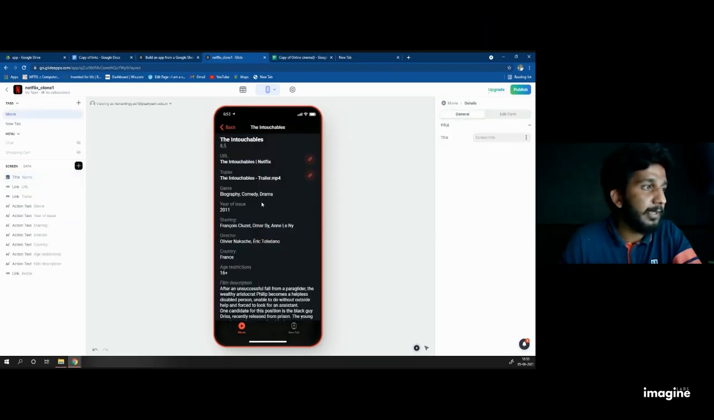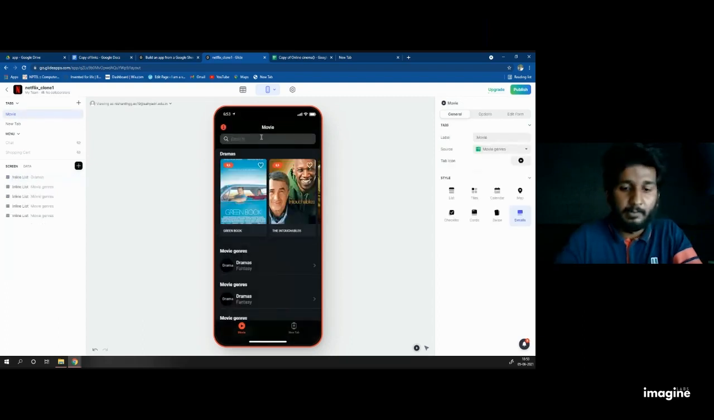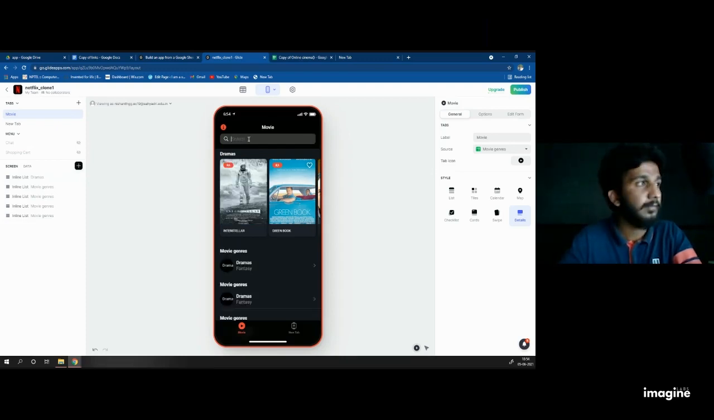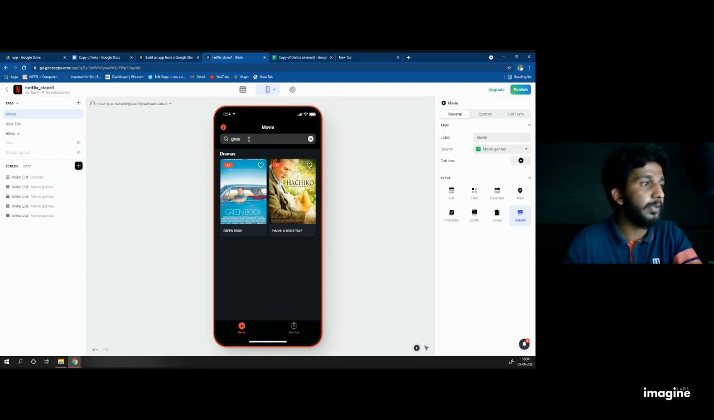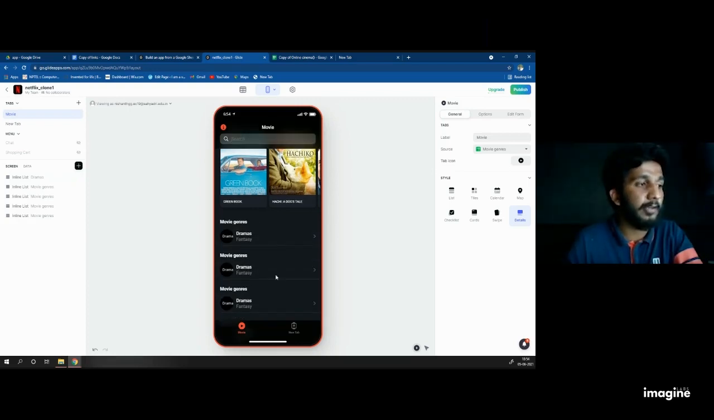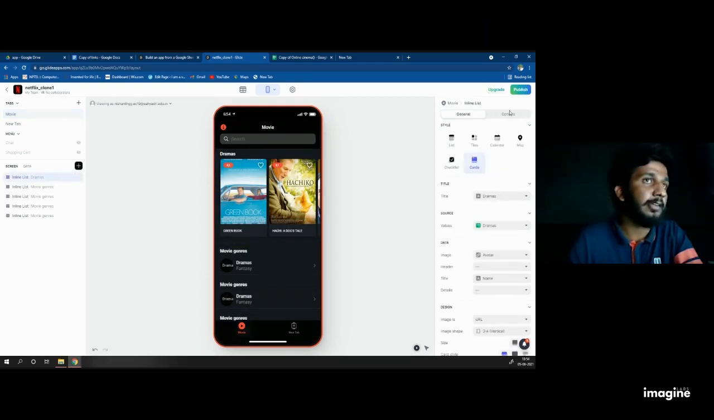Click on The Intouchables. I see it is showing biography. If I search biography, these are the two movies which belong to biography. If I search a movie name called Green, it will show me the movie called Green Book. Here, the search bar works only for drama rather than action, horror, fantasy, and lots more. It's only working for drama because we enabled the search bar only for drama.